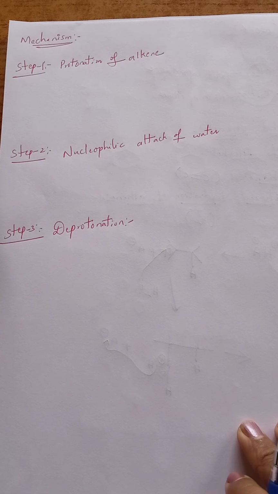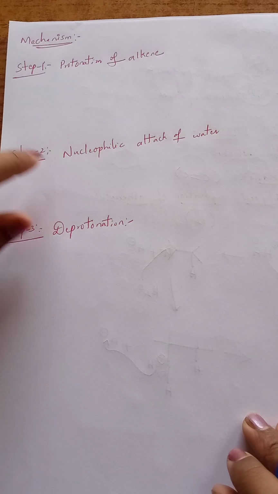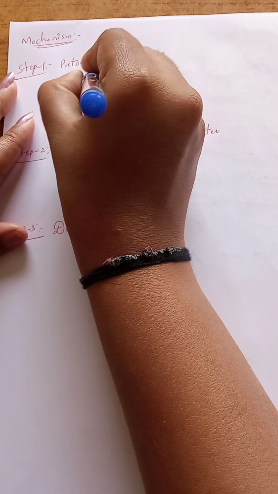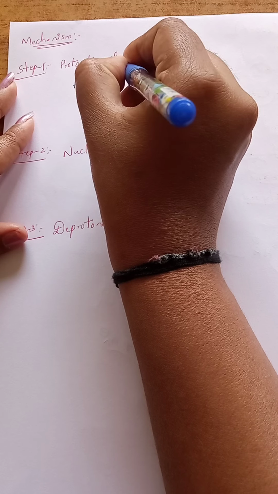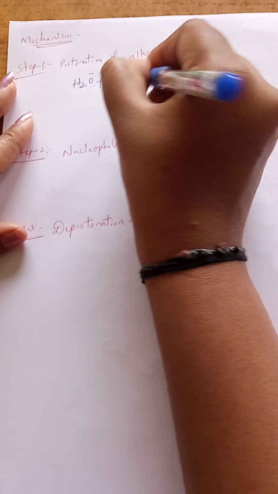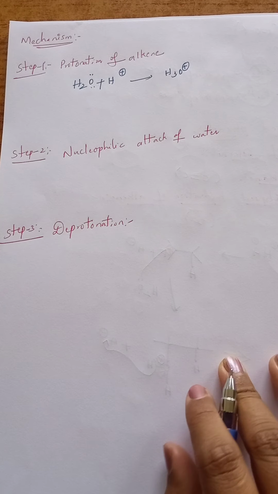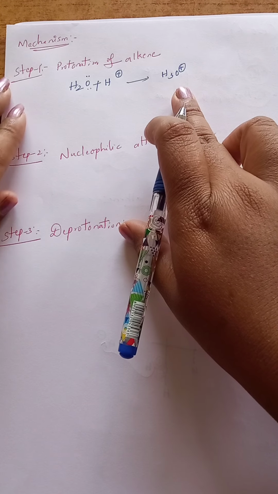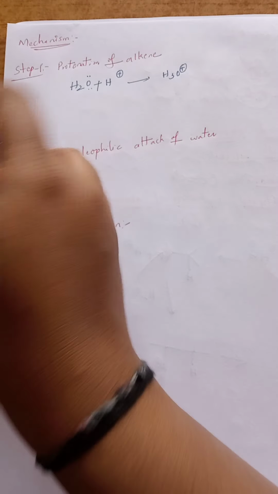Now we'll see the mechanism of hydration of alkene into alcohol. First water is participating here, that is H2O. When H2O takes H plus from the acid, understand, this H plus is added to the lone pair of electrons on oxygen and converts into H3O plus, because already on this oxygen 2 hydrogens are present. Now one more hydrogen is added, converted into H3O. Due to losing electrons, oxygen gets the positive charge, understand.